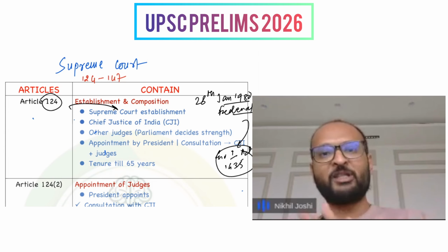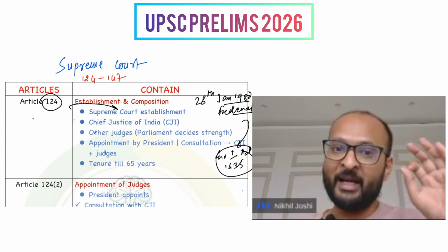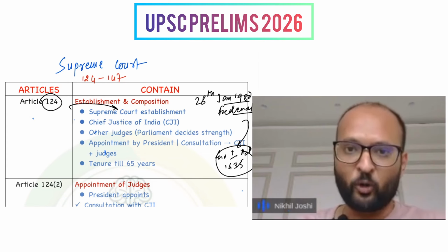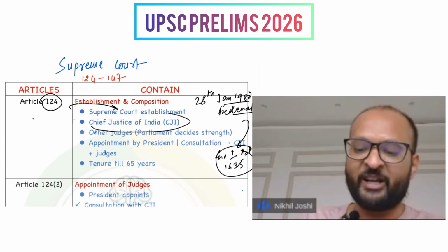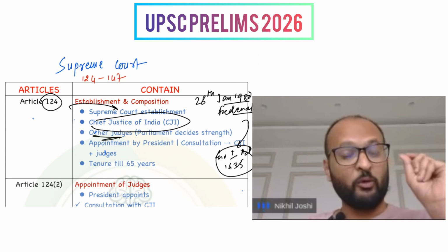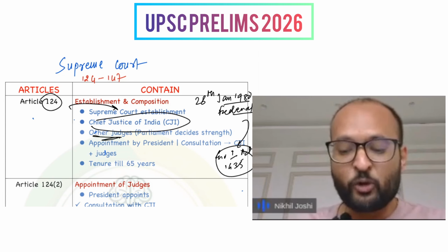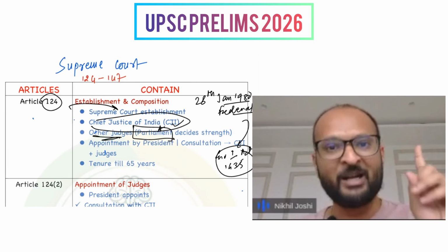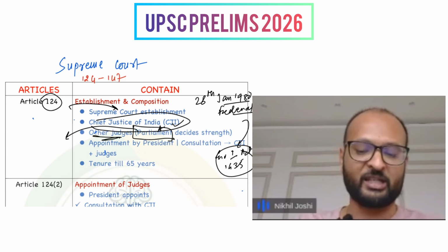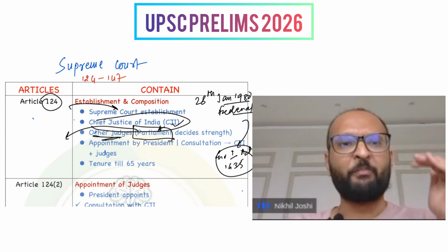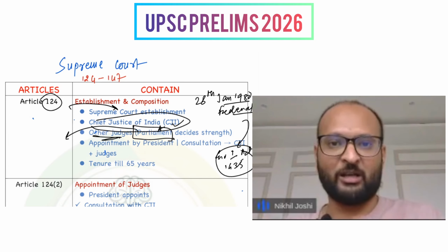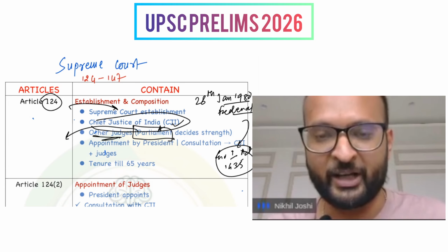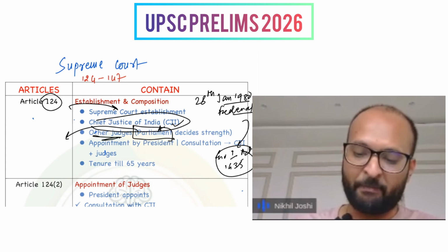But still, the provision you should know, and it seeks to establish a Supreme Court of India with Chief Justice of India and other judges. The number of other judges would be determined by the Parliament. Remember, this is a very crucial fact, and you should know that Parliament determines the number of puisne judges. Puisne means subordinate, or other than the Chief Justice of India. They are determined by the Parliament.